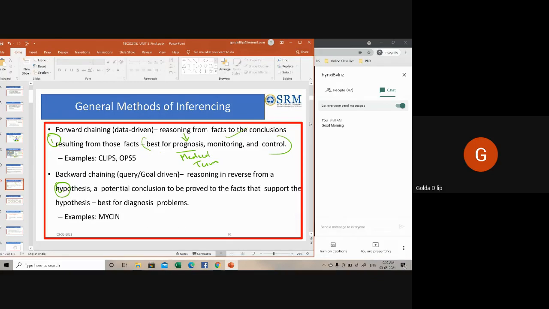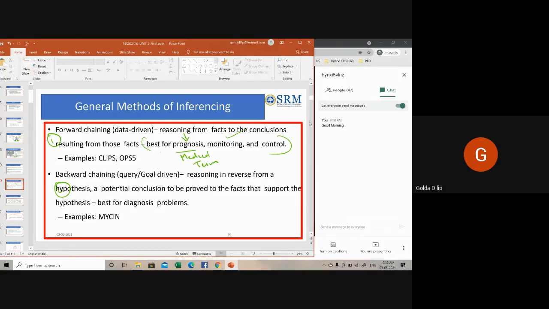All these things come under the medical term prognosis. So for prognosis, monitoring and controlling, forward chaining can be made use of. The outcome or the course of a disease, the chance of recovery or recurrence, those kinds of things can be looked into with the help of forward chaining.